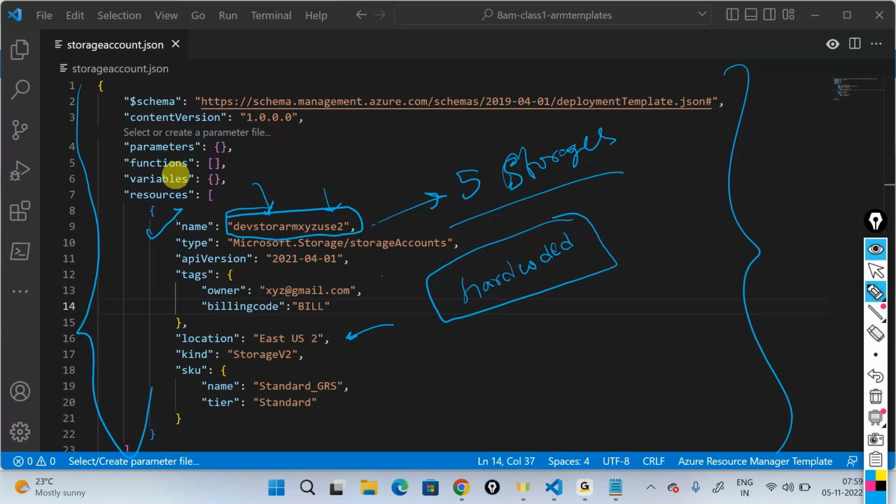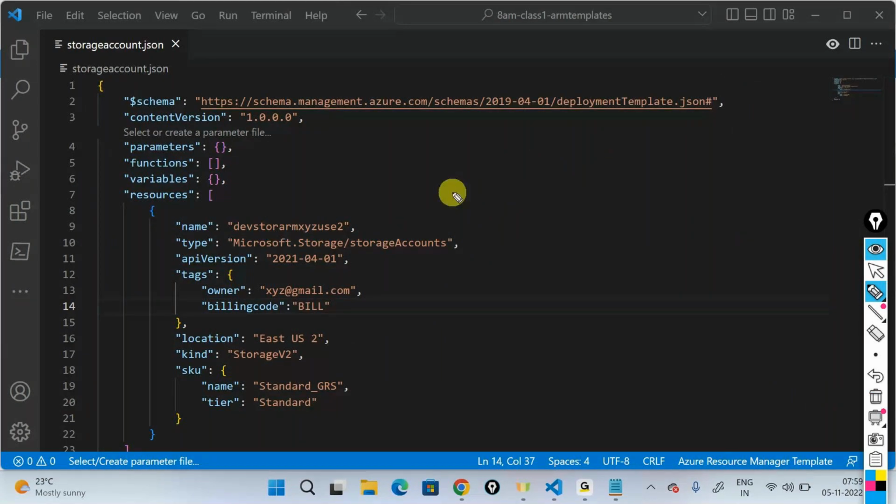So instead of a hard coded value, just like we had variables in PowerShell, we have two sections in the ARM template called parameters and variables.